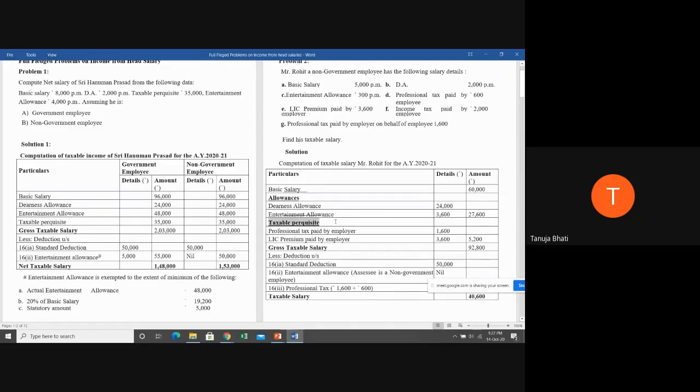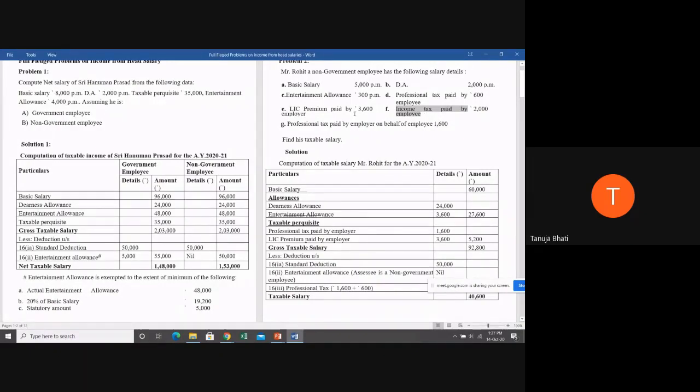Next is taxable perquisites. Among all this, we know that a perquisite is any benefit given by the employer. It doesn't mean that any benefit the employee gives to himself is a perquisite. The employer giving some benefit to the employee is a perquisite. So among all this, is professional tax paid by the employee himself a perquisite for him? No. Here, even the income tax paid by the employee himself, he is paying himself.